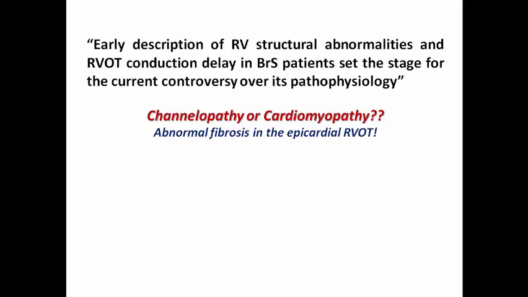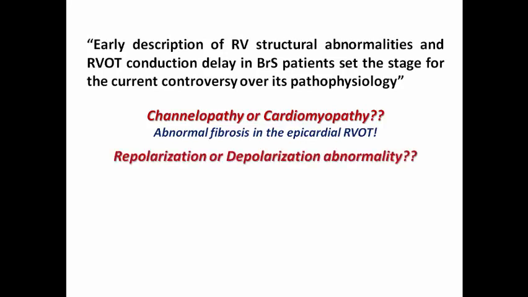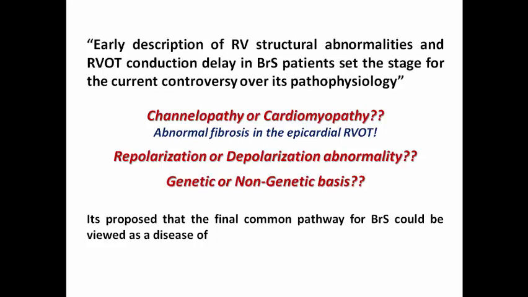So it is not just like long QT syndrome or CPVT that occur in a structurally normal heart. By MRI or biopsy, we can find abnormality in the structure of the heart, repolarization or depolarization abnormality, genetic or non-genetic basis, and so it is proposed that the final common pathway for Brugada syndrome could be viewed as a disease of reduced RVOT conduction reserve.